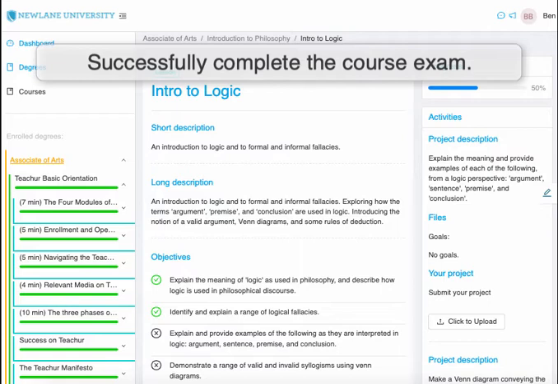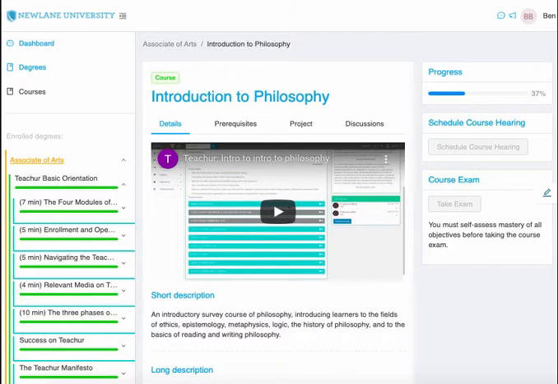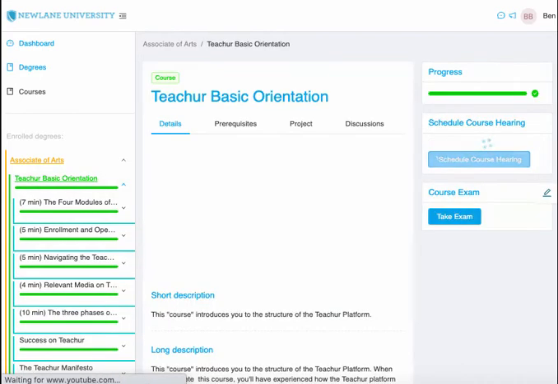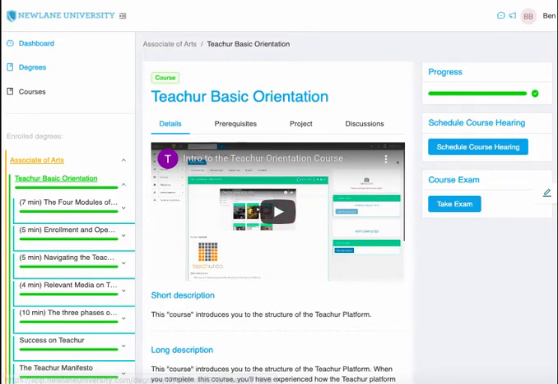When you indicate self-assess mastery, the button turns into a check mark. Once you've completed marking self-assess mastery, you can take the course exam. You can see that there's a reminder note for this. You must self-assess mastery of all objectives before taking the course exam. So I'm going to go into another course where I have self-assess mastery of all the objectives, so it's letting me take the course exam.